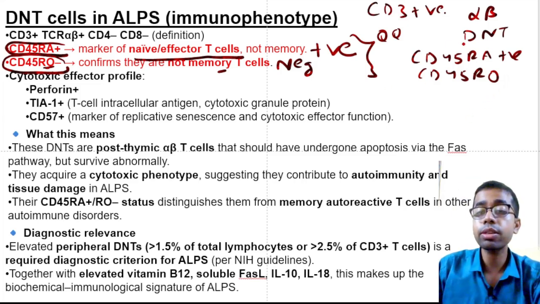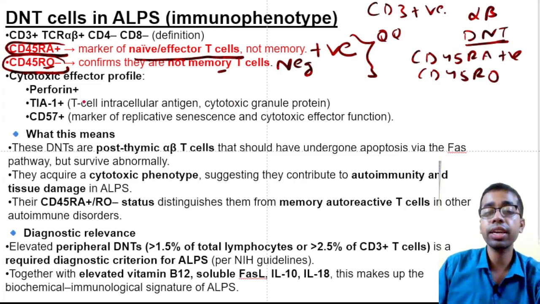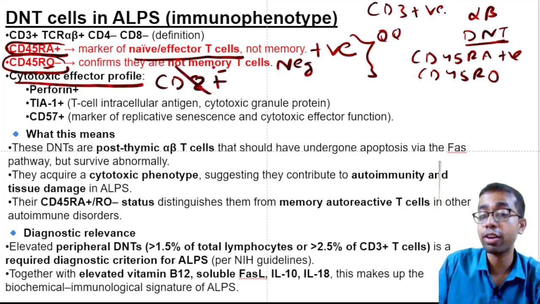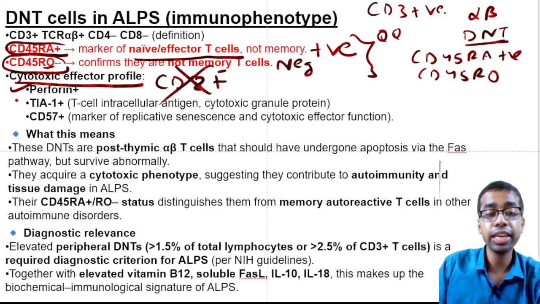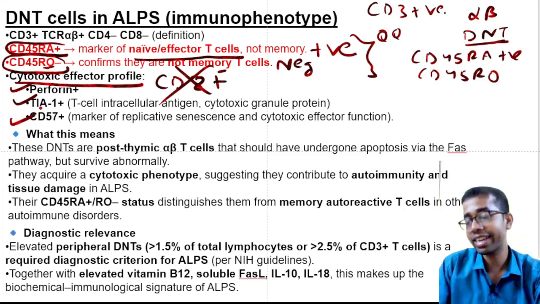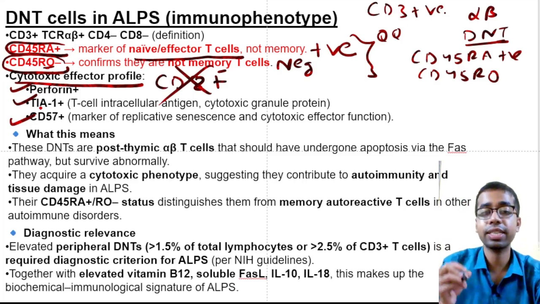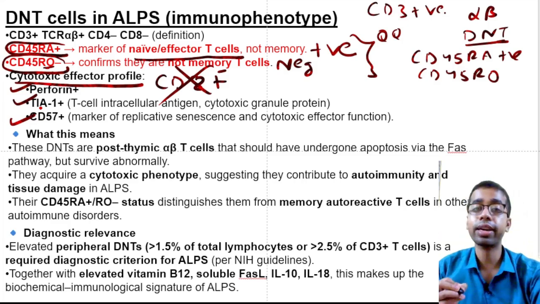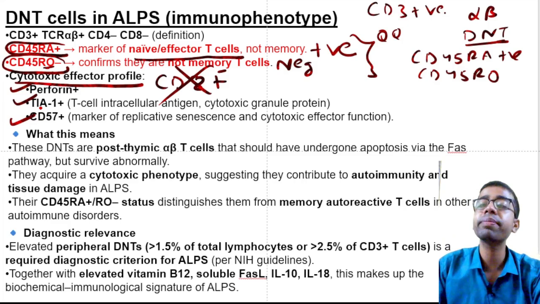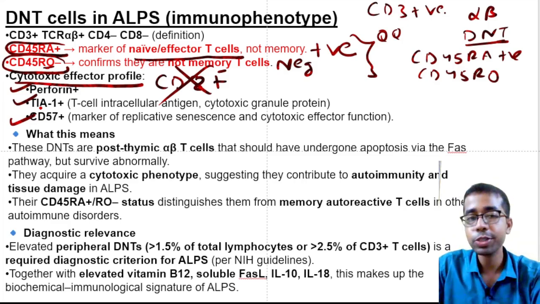Not just this double negativity, they also have a cytotoxic effector profile, not CD8. Cytotoxic doesn't mean they are CD8. They are not CD8, but they have perforin, they have TIA, they have CD57. These are all markers of cytotoxic T cells and NK cells. So these ALPS cells have these markers, and because of this they have autoimmune manifestations, right? Cytotoxicity will definitely manifest as autoimmune symptoms. So that's it in ALPS.